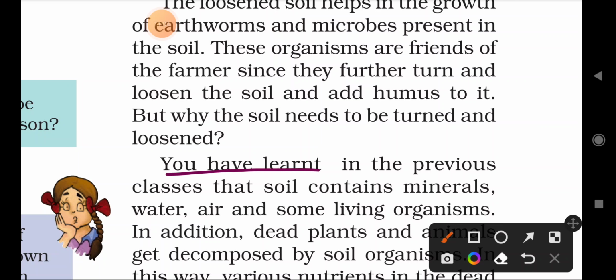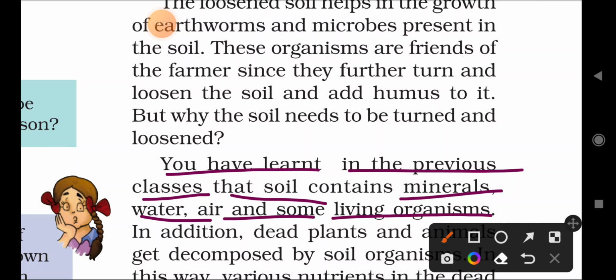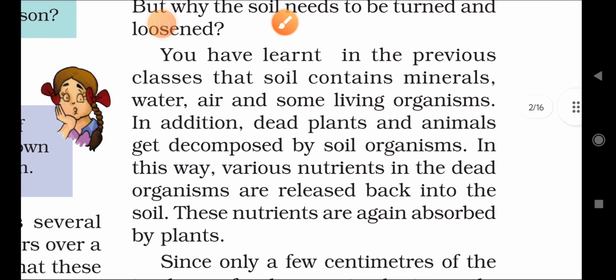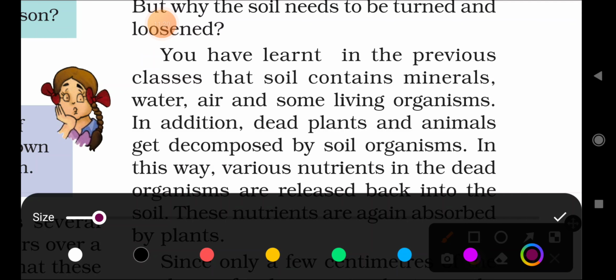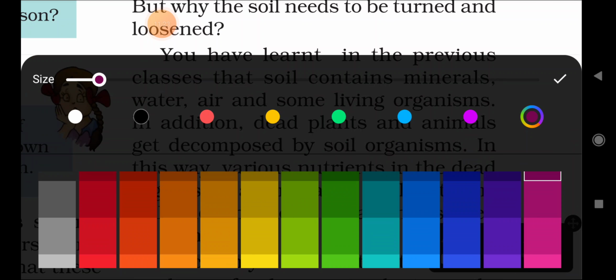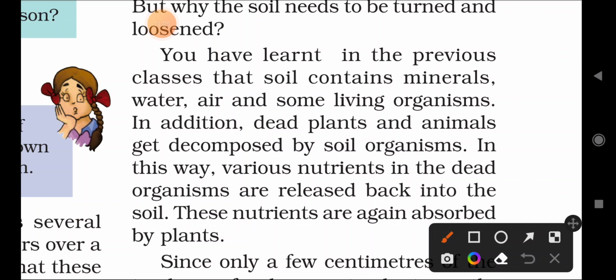You have learnt in the previous classes that the soil contains minerals, water, air and some living organisms. Remember that. What are the contents or substances present in the soil? You can write: minerals, water, air and some living organisms are present in the soil. These make the soil very fertile.